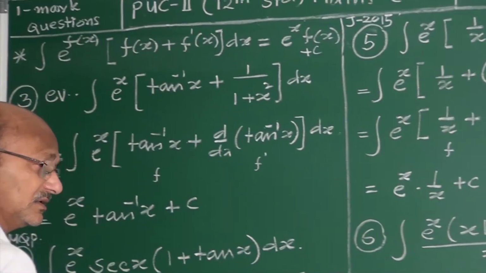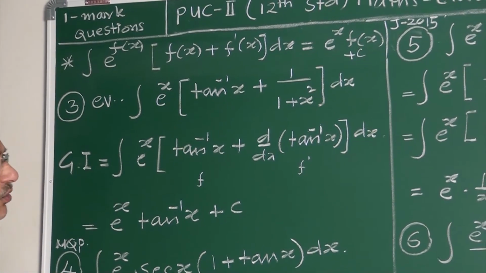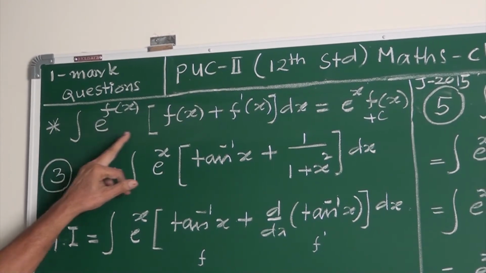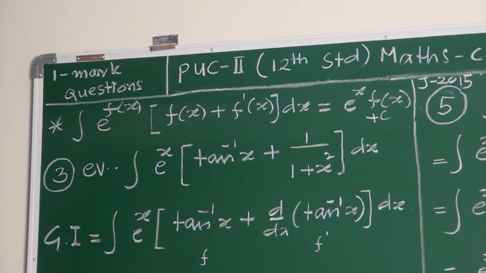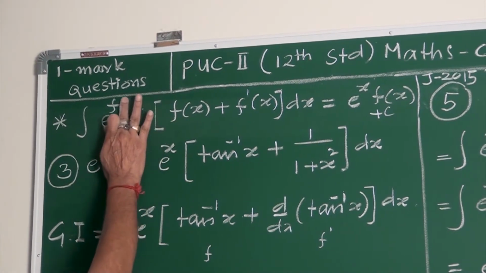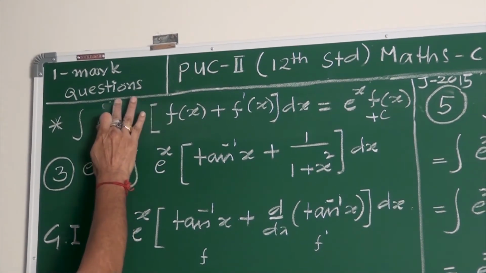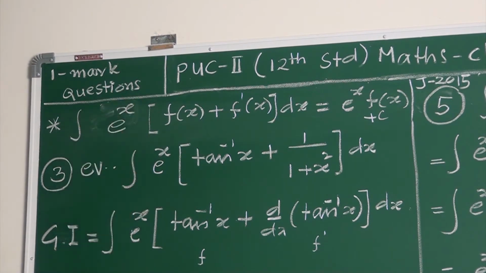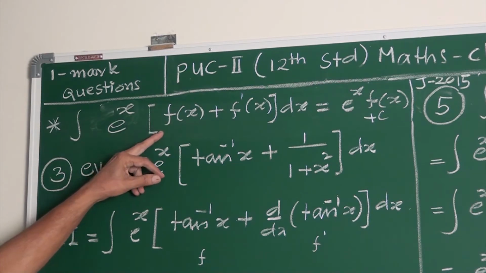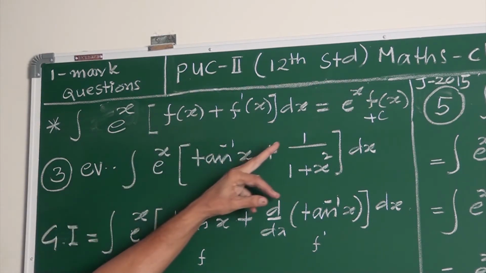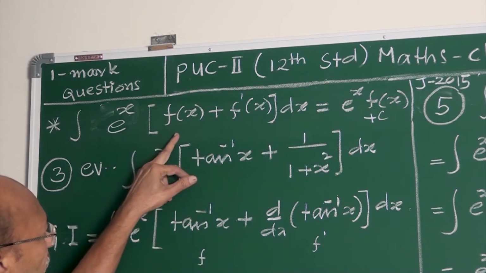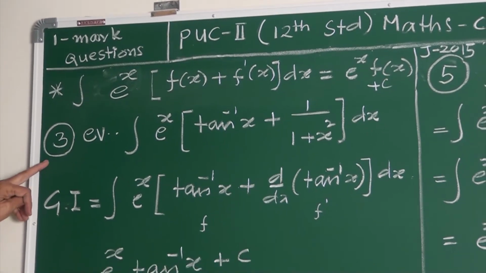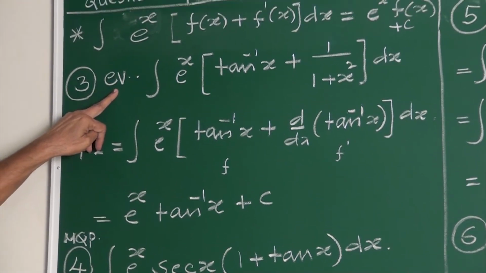These are, my friends, a few more examples on this formula. Same as I have discussed: integral e to the power x into [fx plus f dash x] is e to the power x into fx plus c. Yes, I have done 2 examples already. This is the 3rd example. EV means evaluate.